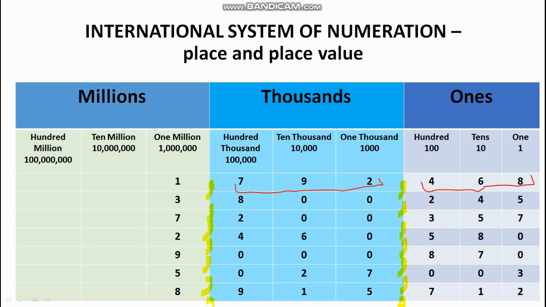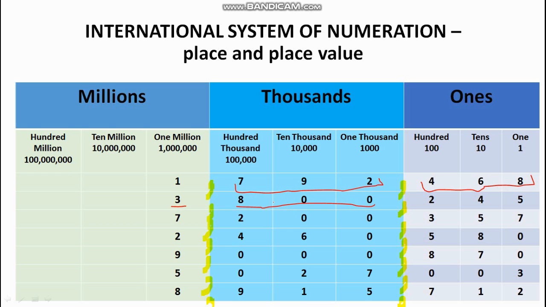Let us do the next one, the second one. So how do we read this? This is 3 million. Now read this together. This is 800,000. We need to put this thousand word. Otherwise, how will we differentiate between the ones and the thousands period?